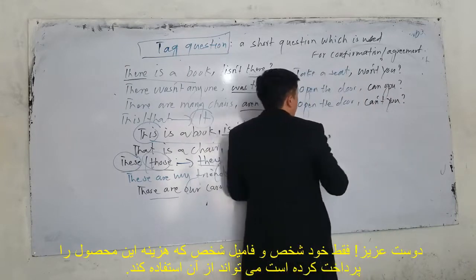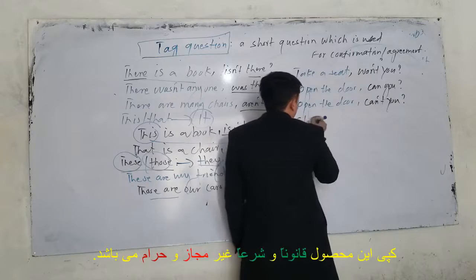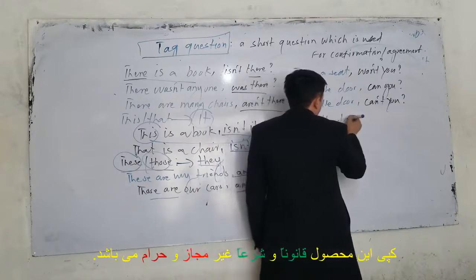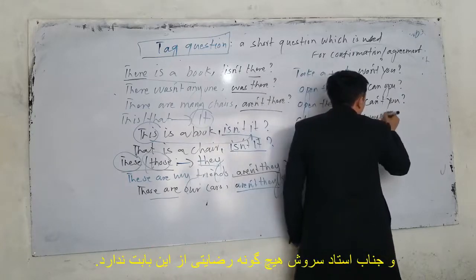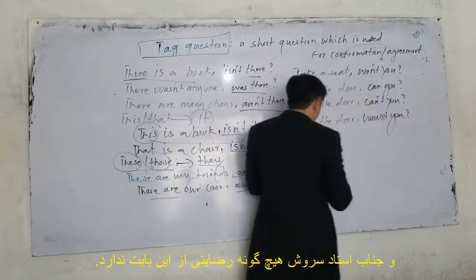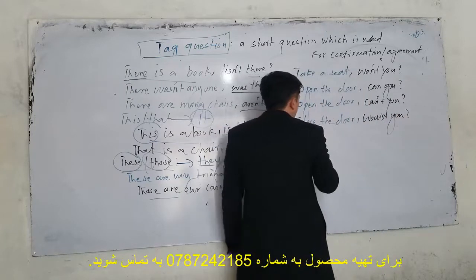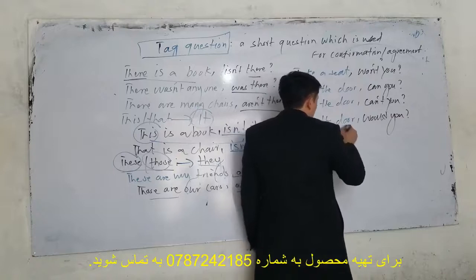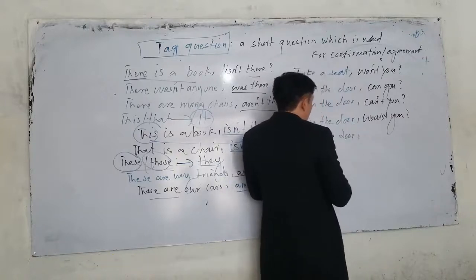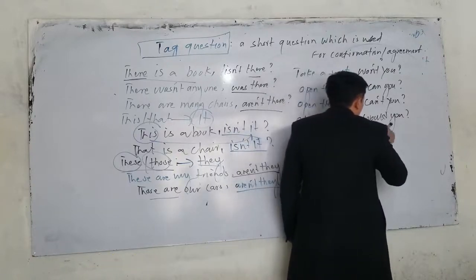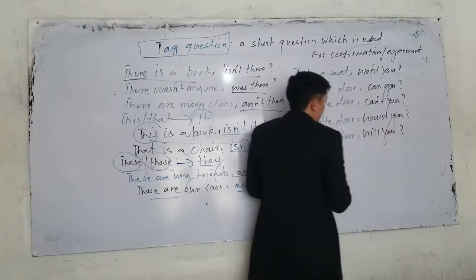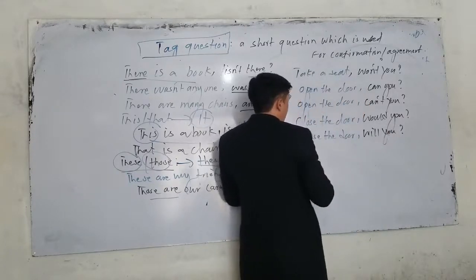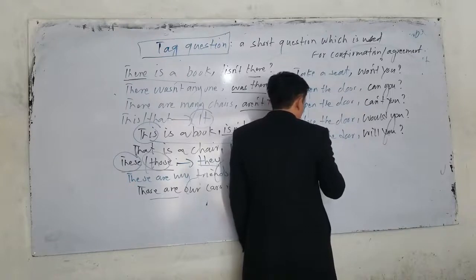And the next one, close the door. Close the door. I can say, the next one, close the door. Use will you. And the last one, we can say, don't open the door.